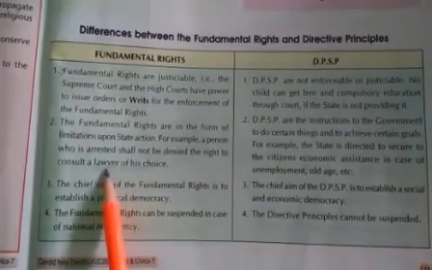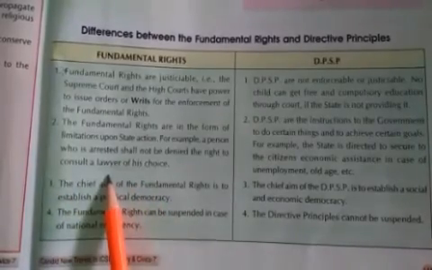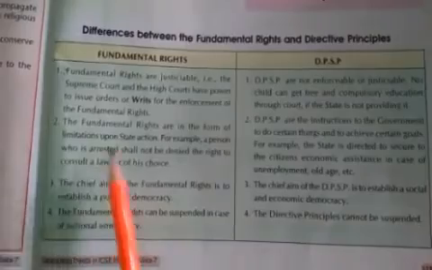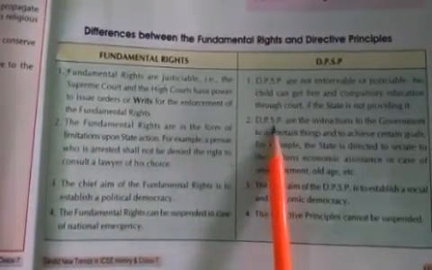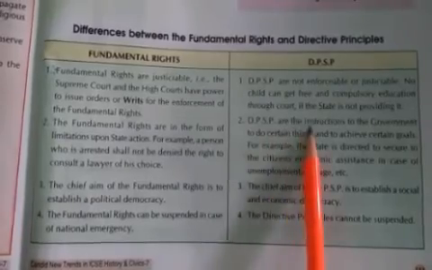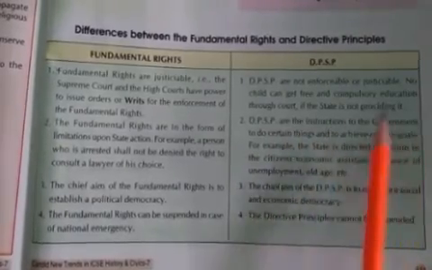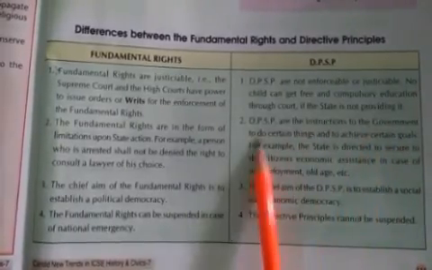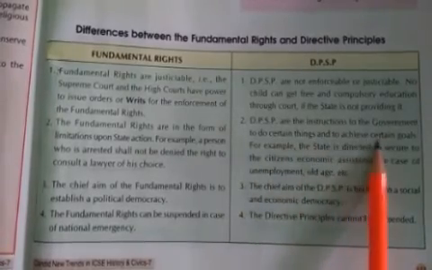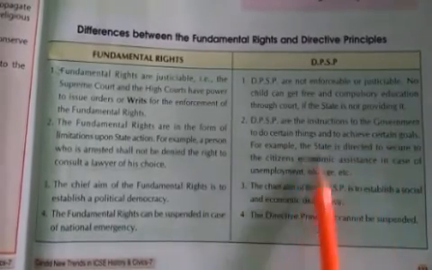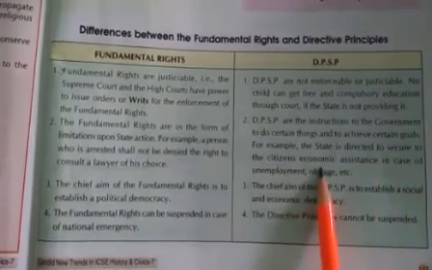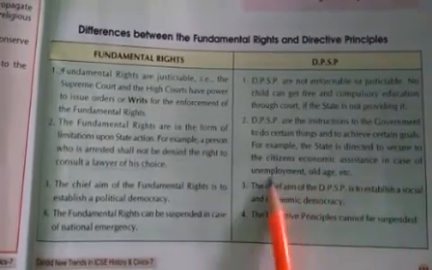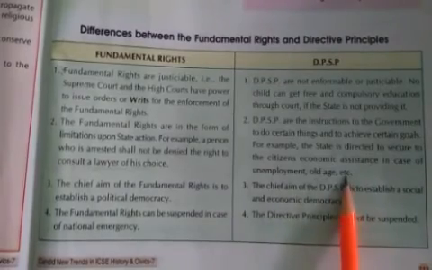Our government will provide a lawyer for him. This is his fundamental right. While directive principles of state policy are instructions to the government to do certain things and to achieve certain goals. For example, the state is directed to secure the citizen economic assistance in case of unemployment, old age, etc.